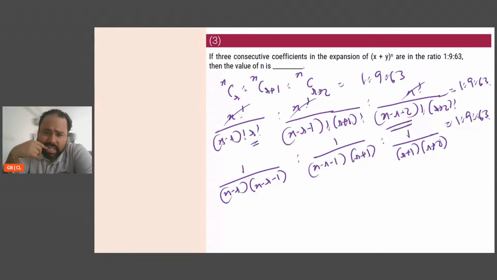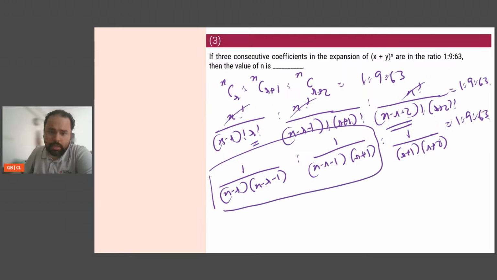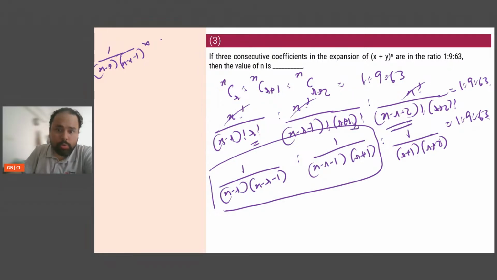Now, looking at this, I can form two equations. Let's take these two together. If I take these two together, I will get 1 by (n minus r) into (n minus r minus 1), divided by this, so into (n minus r minus 1) into (r plus 1) by 1.